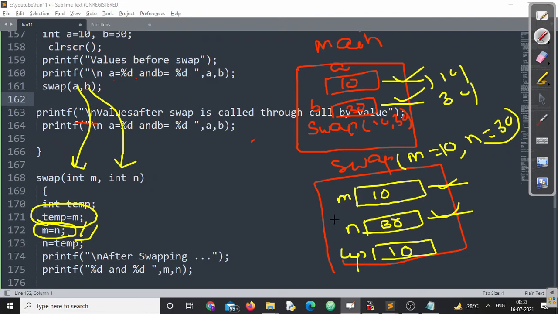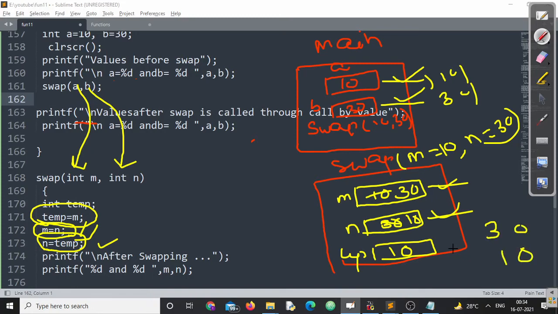What was the value of n? The value of n was 30. Now m will be replaced by 30. Make sure you understand this point. Now what will be the value of n now? n will be assigned the value of temp. Temp is 10, so now 30 will be changed to 10. Now if I print m and n, of course I will be getting 30 and 10.